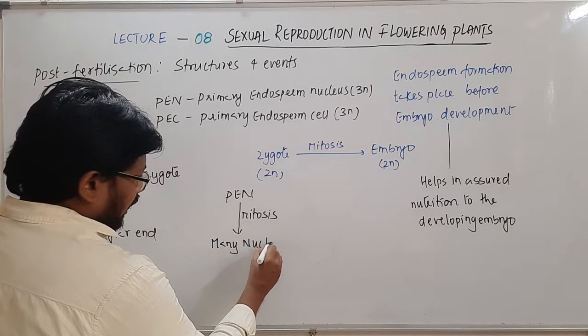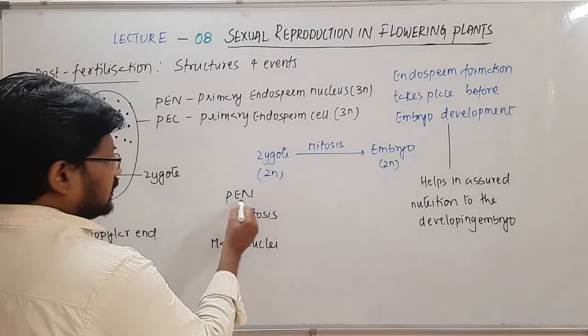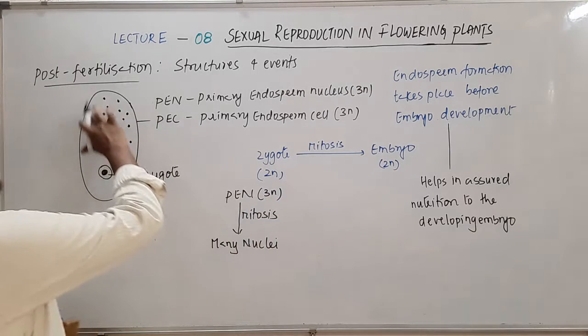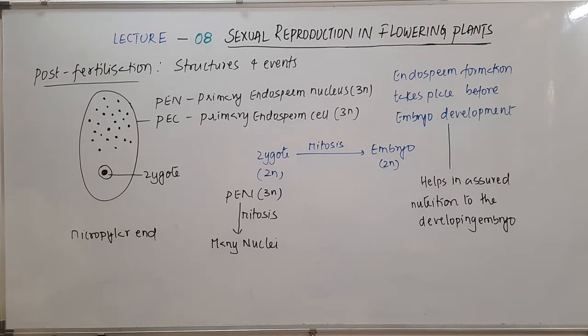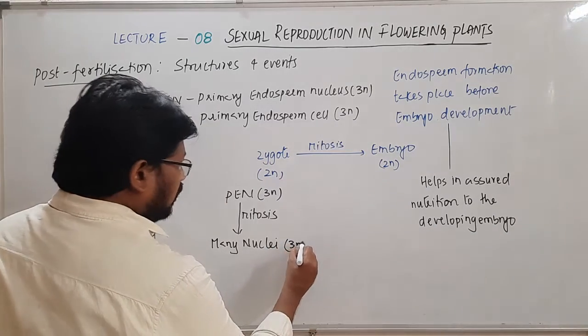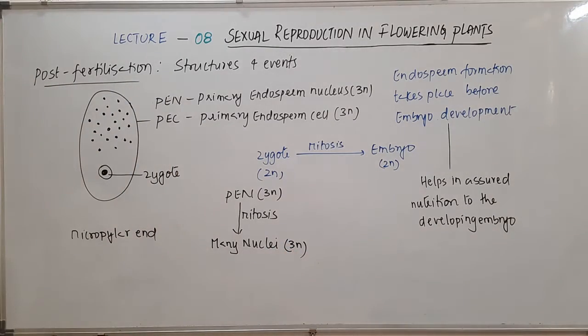We know this primary endosperm nucleus is triploid. So hence whatever nuclei are formed will also be triploid. So all these nuclei which formed are in triploid condition. Right.